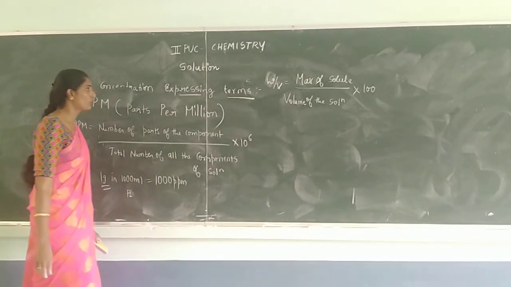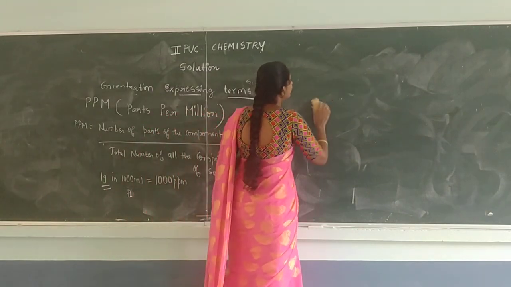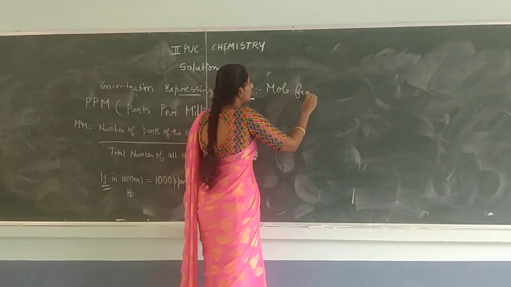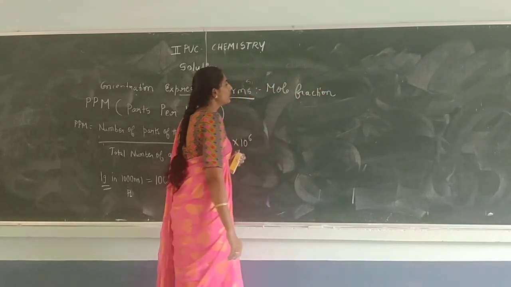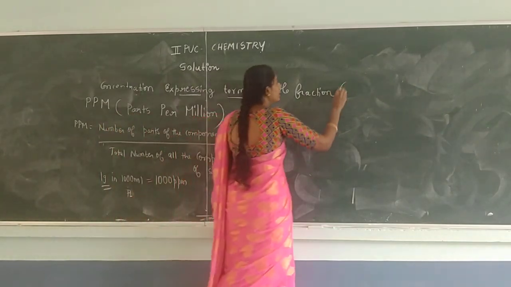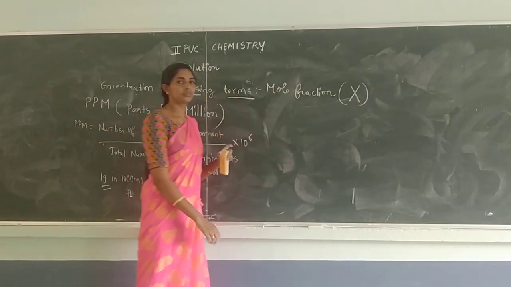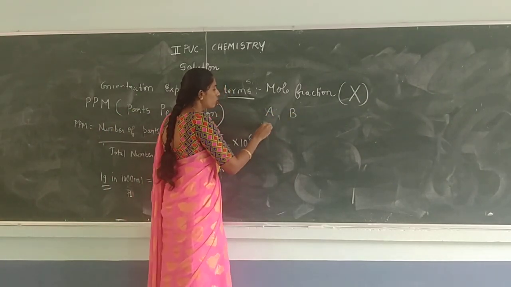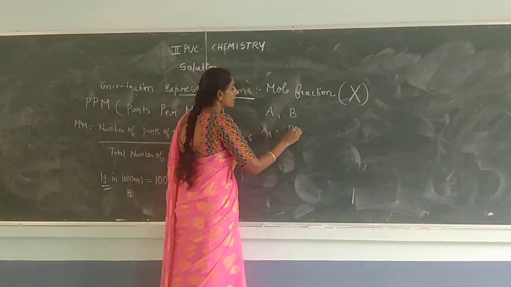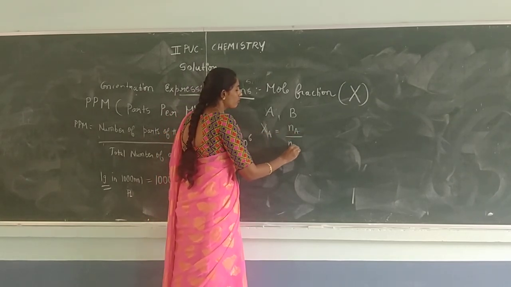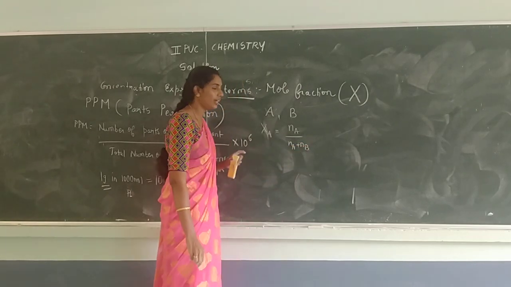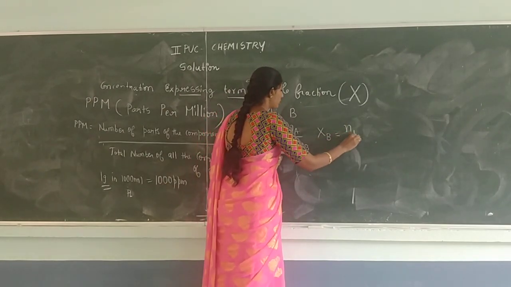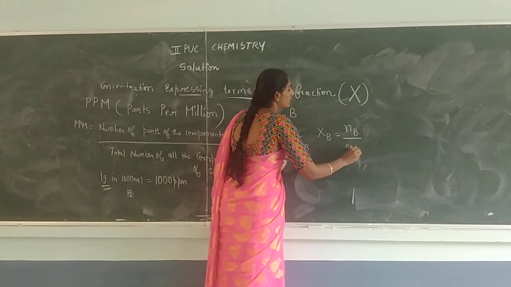The next concentration term already you have discussed in your first PUC, that is mole fraction. Usually the mole fraction is given in capital letter X. If in the solution two components are present, A and B, the mole fraction of A is given as what? Number of moles of A divided by number of moles of all the components present in the solution, right? How to calculate the mole fraction of B? That is number of moles of B divided by number of moles of all the components, right?